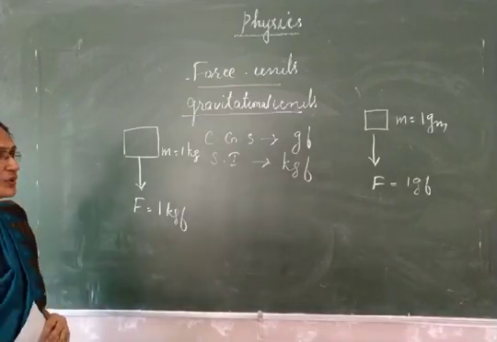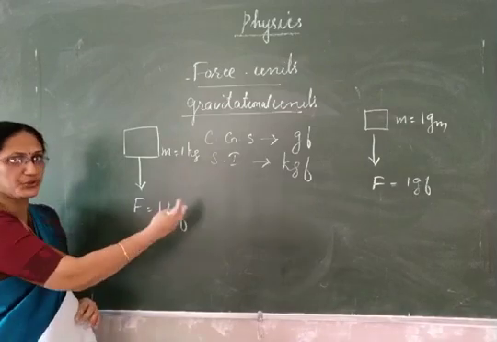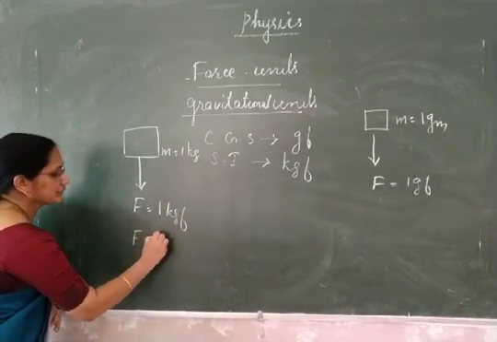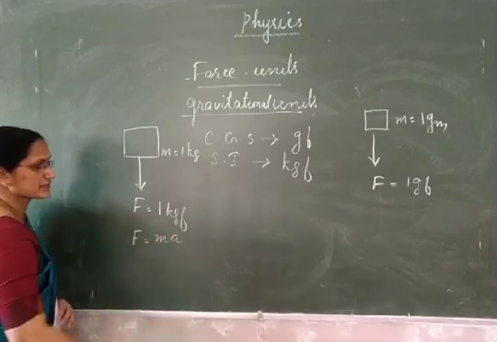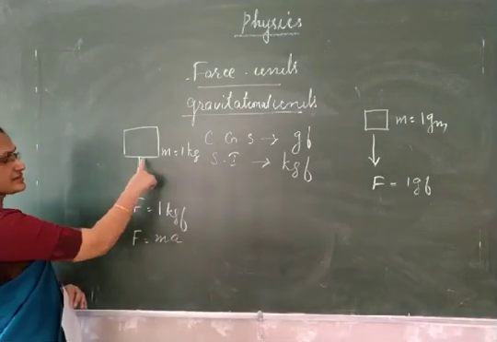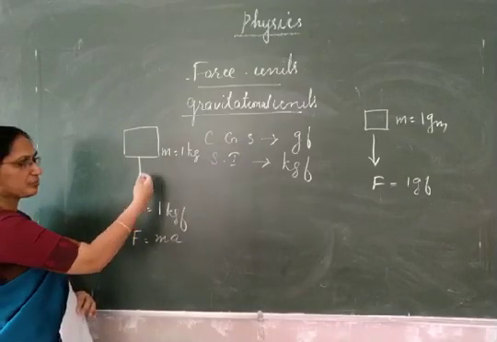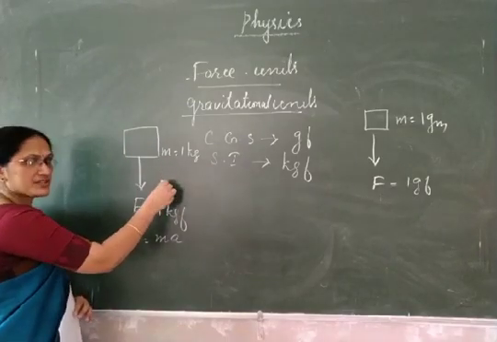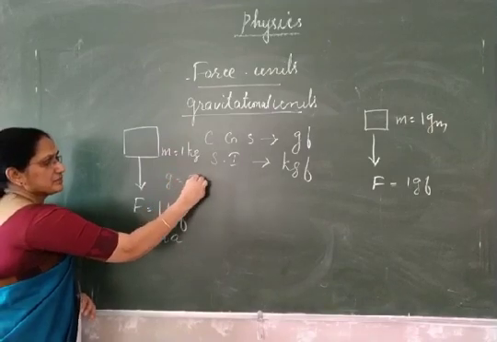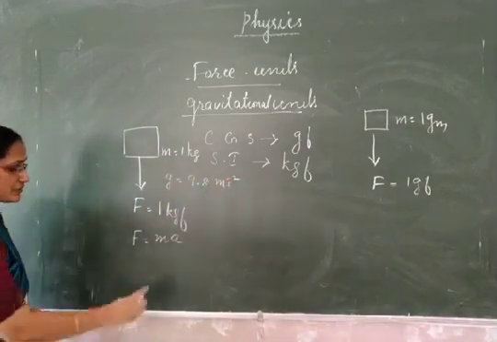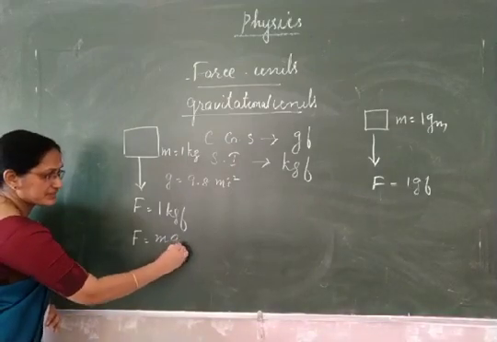Now let us see how to convert from kilogram force to Newton. Force is equal to mass into acceleration. In this case, since body is pulled towards earth, its acceleration will be g. Its value is 9.8 meter per second square. In the place of a, you are to write g.